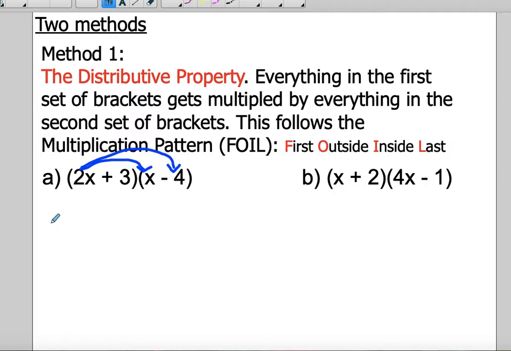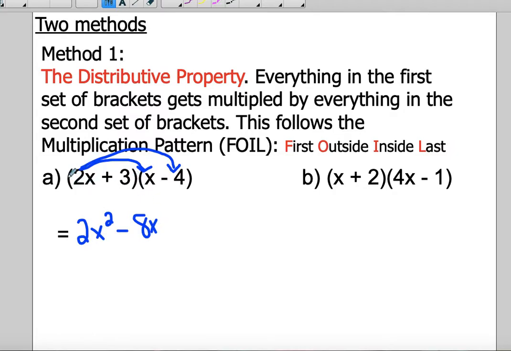So when we do that, we get 2x times x, which is 2x squared. Then we've got 2x times negative 4, which gives us negative 8x.